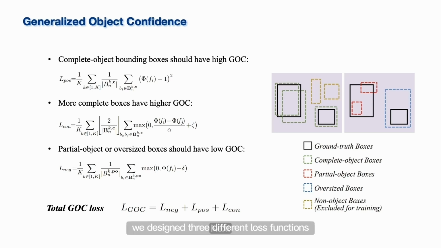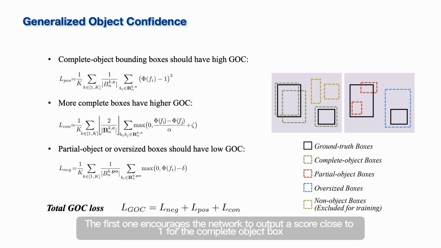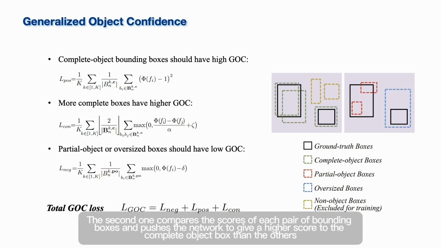Next, we designed three different loss functions. The first one encourages the network to output a score close to 1 for the complete object box. The second one compares the scores of each two bounding boxes and pushes the network to give a higher score to the complete object box than the others.